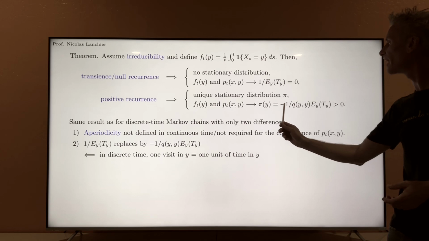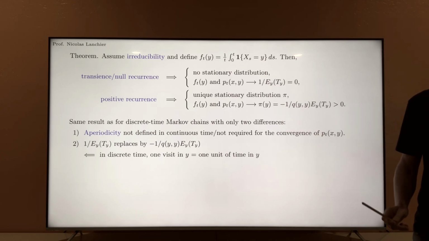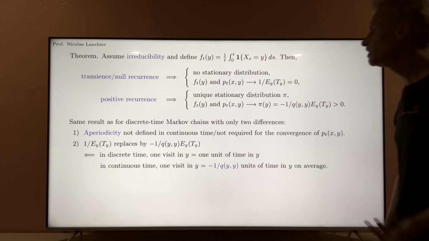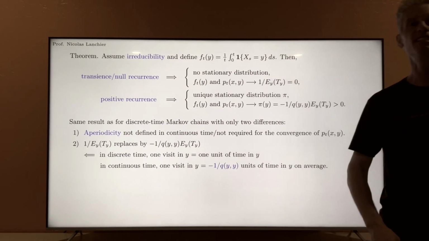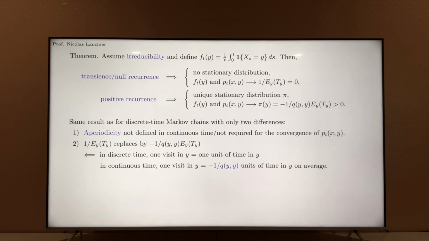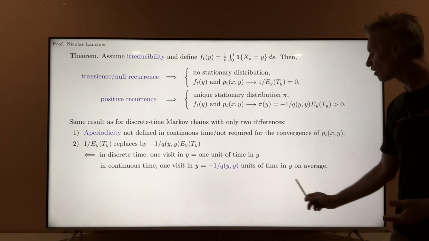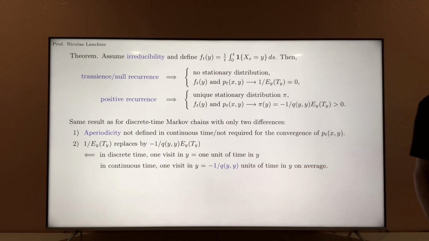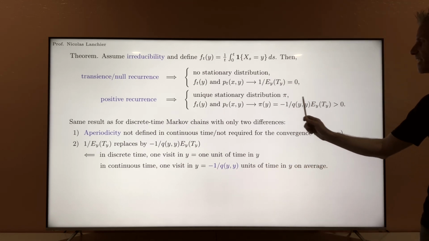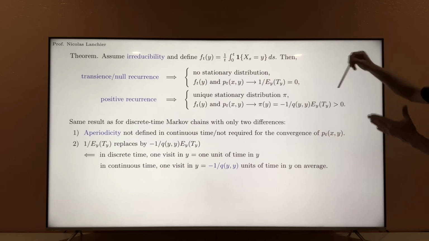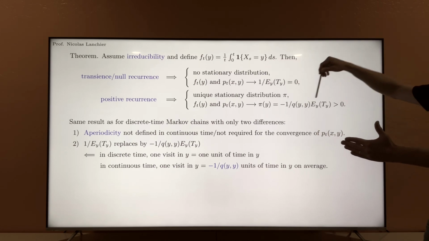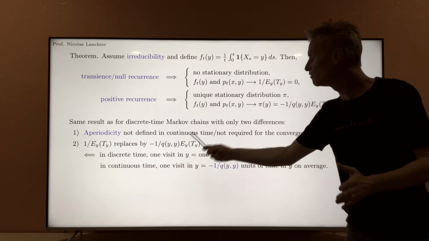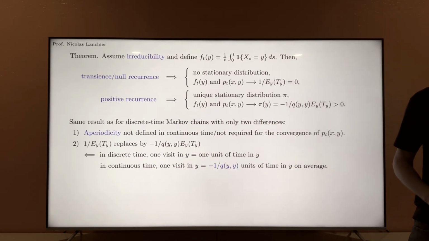That's this minus 1 over QYY. And so that's the second difference. In continuous time, at each visit in state Y, we are going to stay in this state for an expected amount of time equal to minus 1 over QYY. That's why we need this extra coefficient to correct fraction of time spent in a state or mean recurrence time, unlike in discrete time, because one visit means 1 unit of time there.